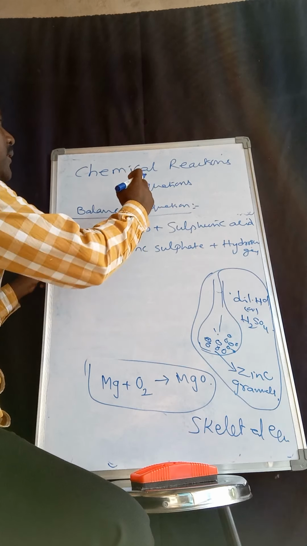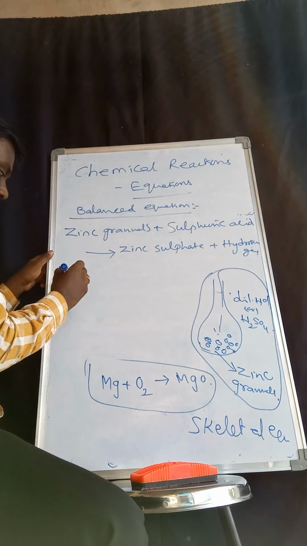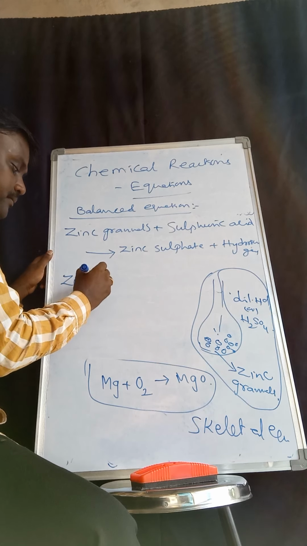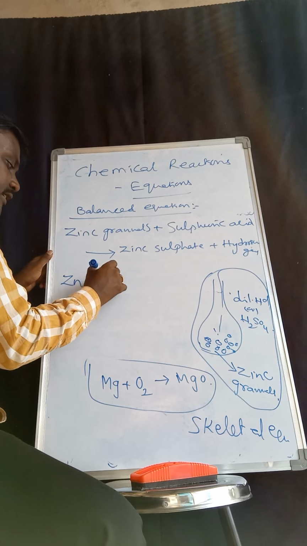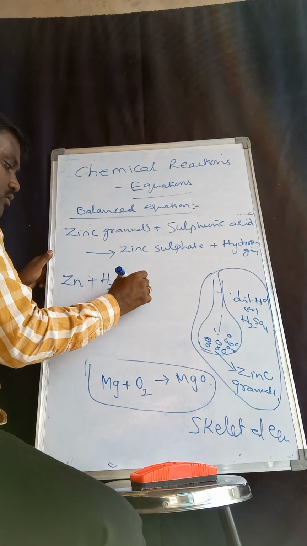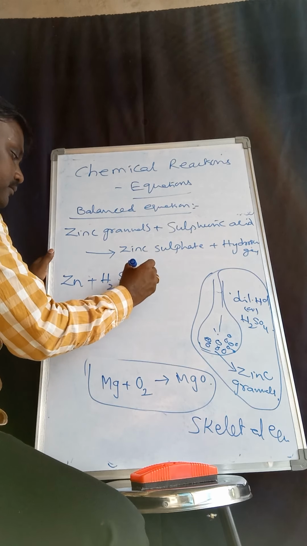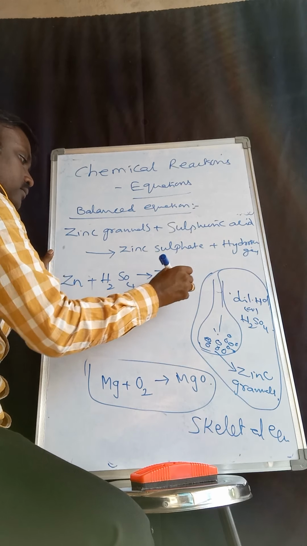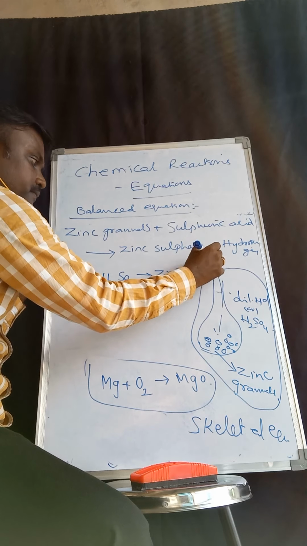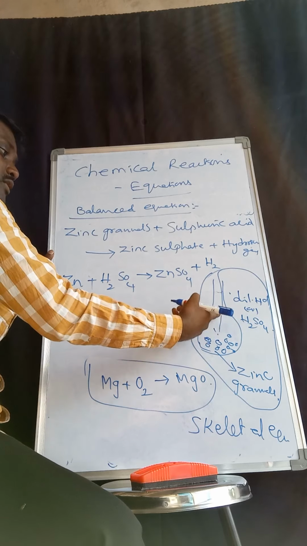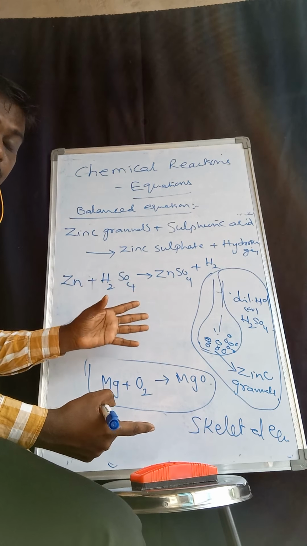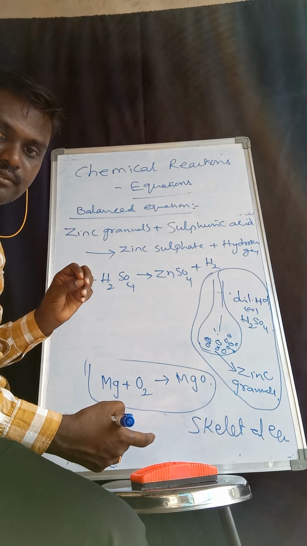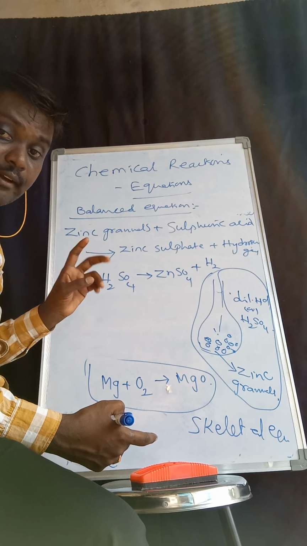For the chemical equation, zinc is represented in symbols as Zn, plus sulfuric acid H2SO4, gives rise to zinc sulfate, plus H2, hydrogen gas, which is evolved. I told you in the beginning of this class there are four things: change of state, change of color, and evolution of gas.